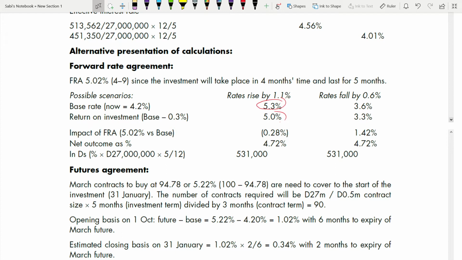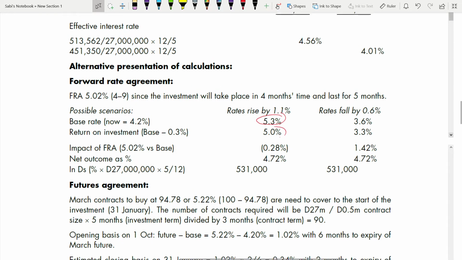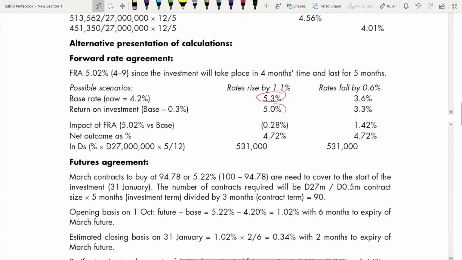But if you are writing as interest rate, make sure that your FRA, option and future, all three are in interest rate. If you are writing in terms of price, write it in terms of price for all the three hedging strategies. You cannot write one in interest rate, one in price. It has to be consistent for all the three hedging strategies. So first for FRA.